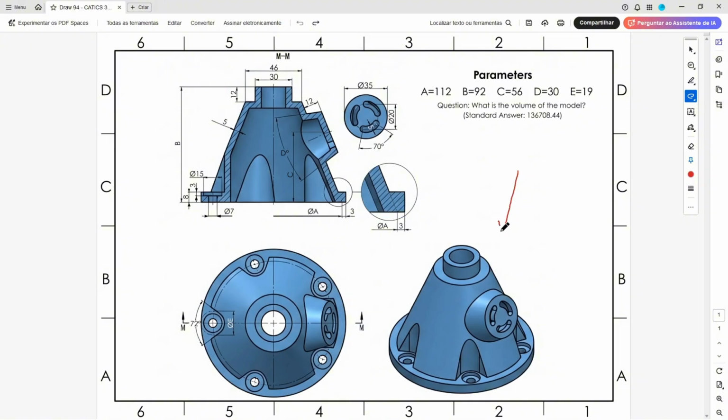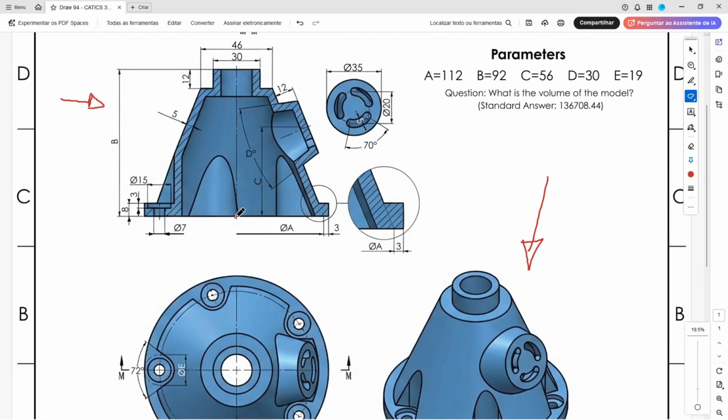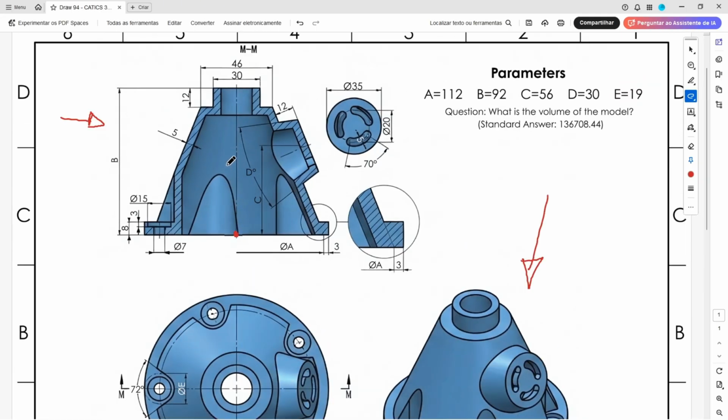The first step to create this part, we will select the front plane and make this sketch. And here in the center will be the midpoint. And the first thing that we'll make, we'll create a center line here with 92 millimeters of length. And we'll make this line here with 15 millimeters, create this line here with 12 millimeters.